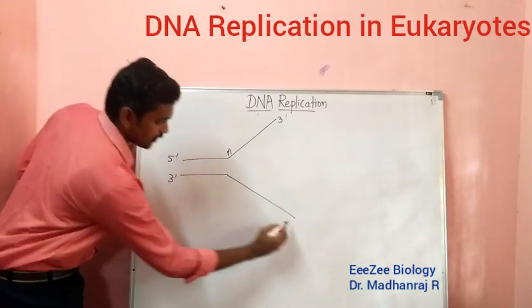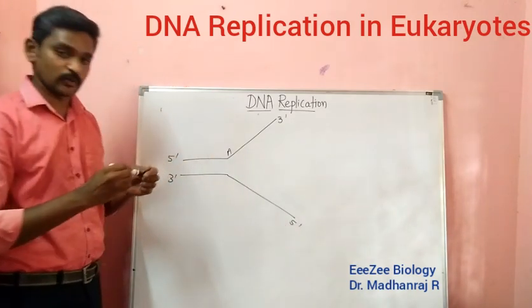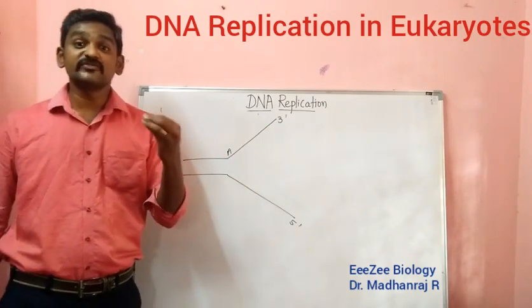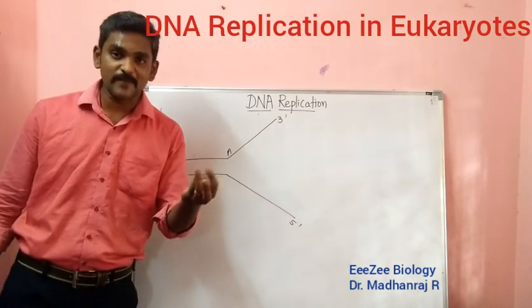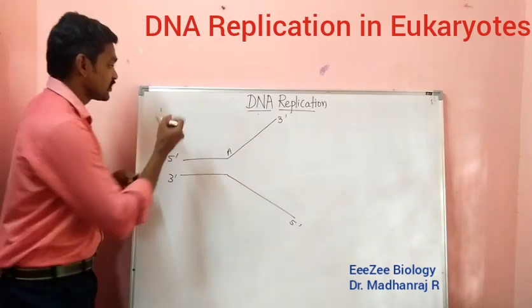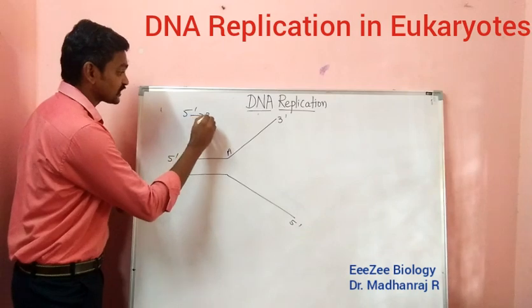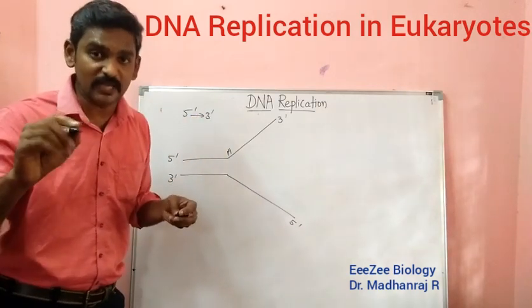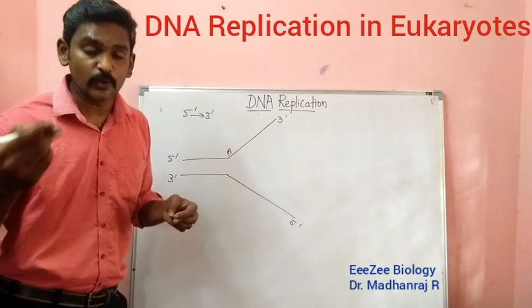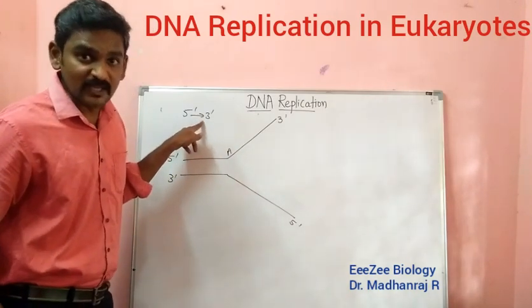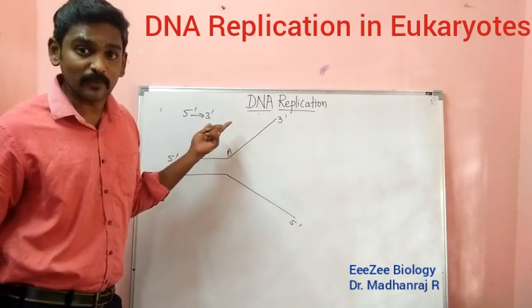Now what happens? DNA will be synthesized in which direction? You can ask the question. Usually DNA will be synthesized from 5 prime to 3 prime direction. Only the newly synthesized DNA is in the direction 5 prime to 3 prime, whereas the template strands will be from 3 to 5.